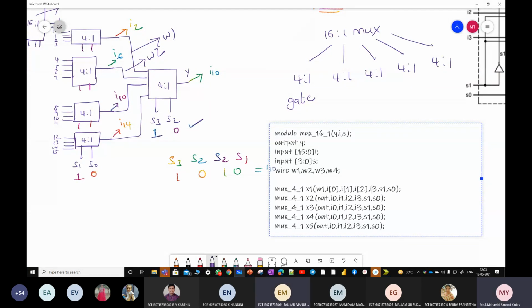Sir, we can write I[0:3] also, no, sir? Like that also you can write. But for your understanding, I'm telling in elaborated format. Here it should be S of 1, or directly can write as S1 and S0. S of 1, S of 0. In the same manner, you try to fill for remaining 4 multiplexers also, and you try to execute it. It will work for sure.